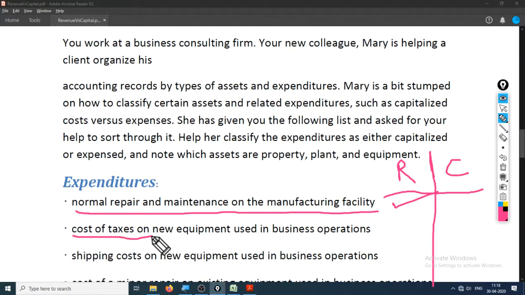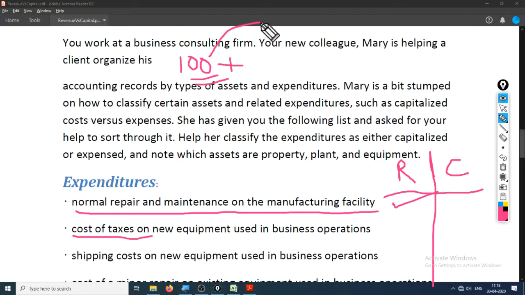Now this right here, that is cost of taxes on new equipment used in business operations. Okay, so we have purchased the new equipment that is of rupees 100, and suppose we have imported it, then we have to pay custom duty on it.